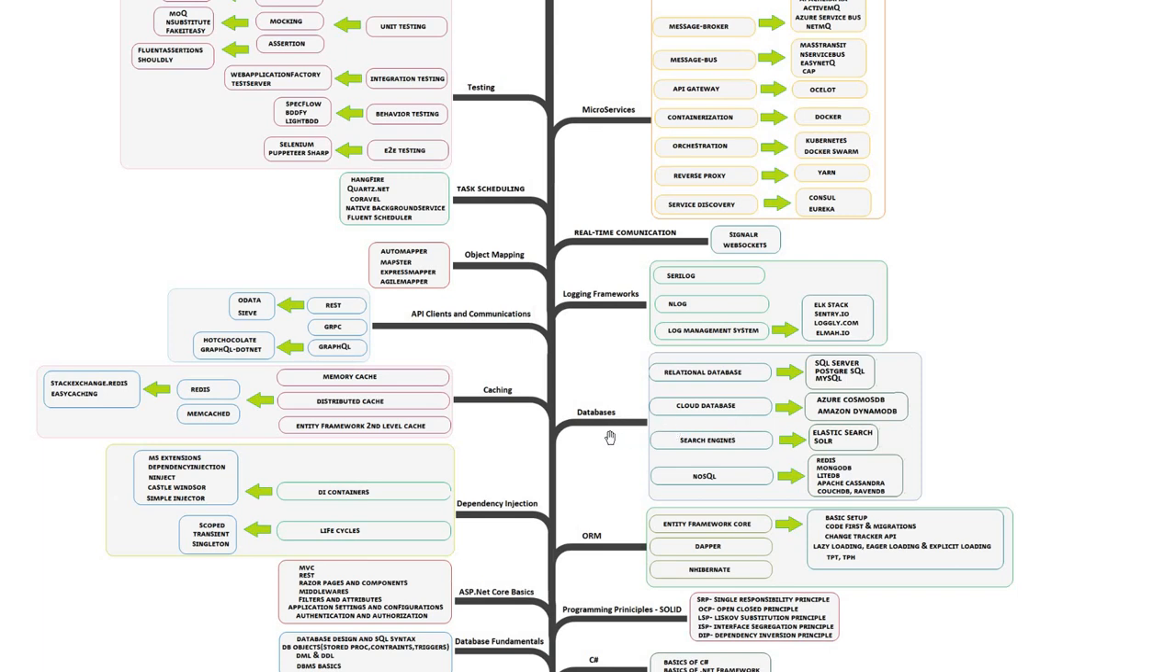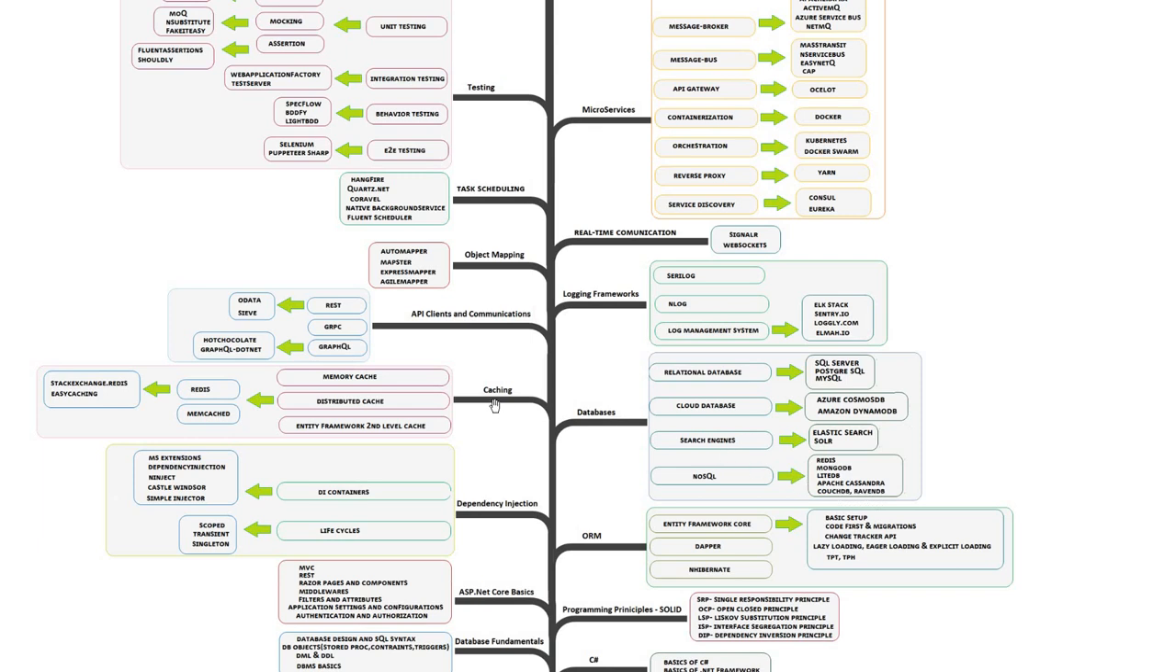There are other areas, like in databases, where we have different kinds of databases that can be used depending on the project. It is relational databases, then it could be SQL Server, PostgreSQL, or MySQL. Cloud databases: Azure Cosmos DB or Amazon DynamoDB. If you're using search engines, you can use Elasticsearch and Solr. If you are preferring NoSQL, then you will go probably for Redis, MongoDB, LiteDB, and CouchDB, etc.